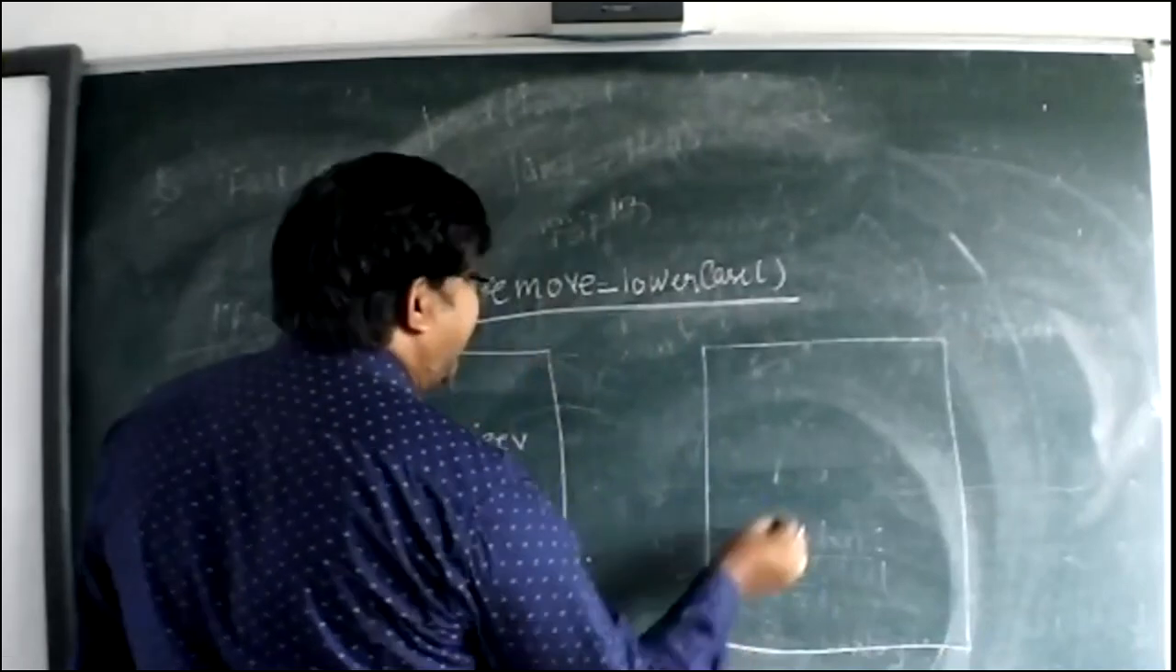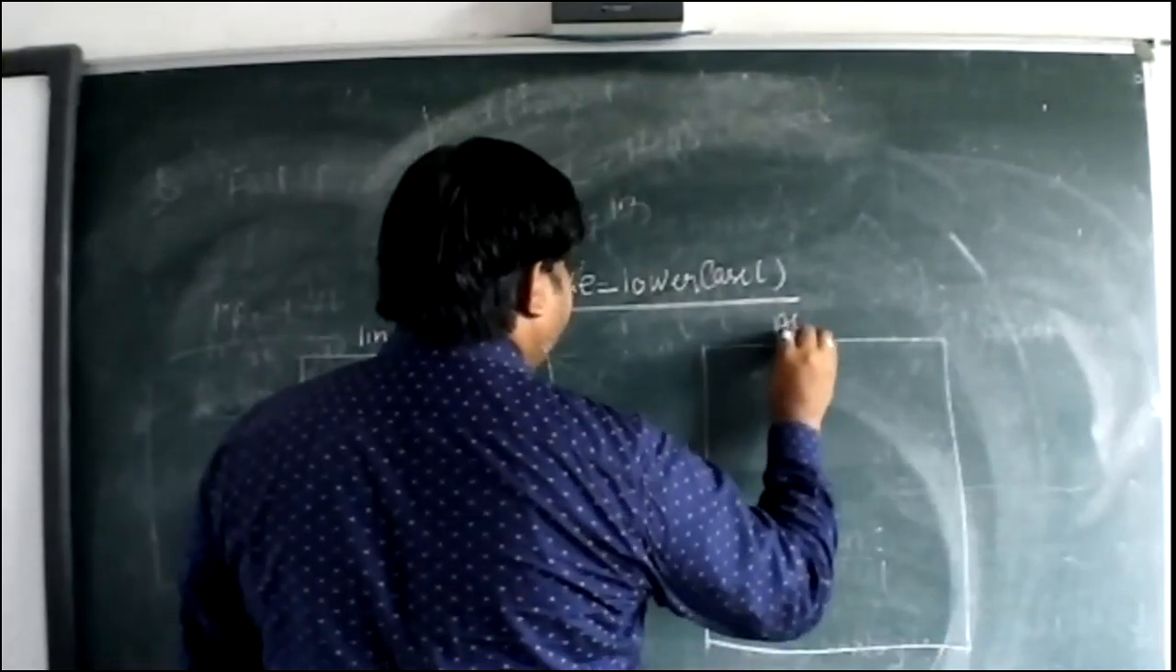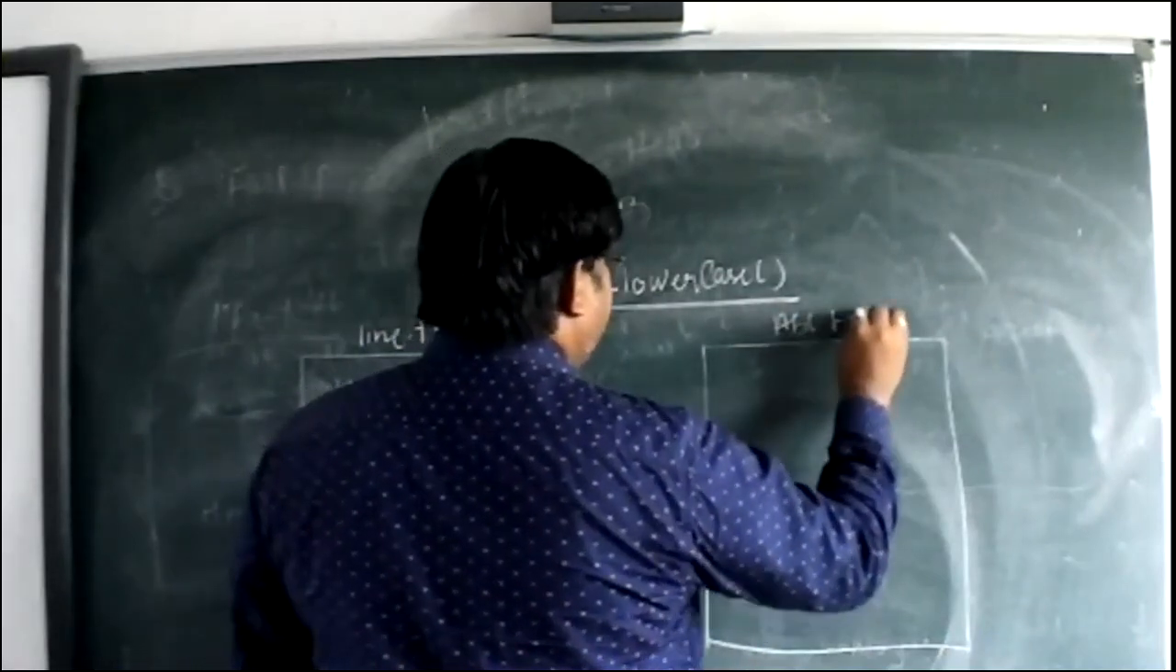It can be blank also, like ABC.txt. And it can be non-blank, it can have some data also.